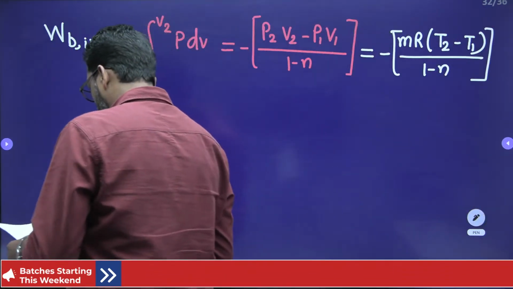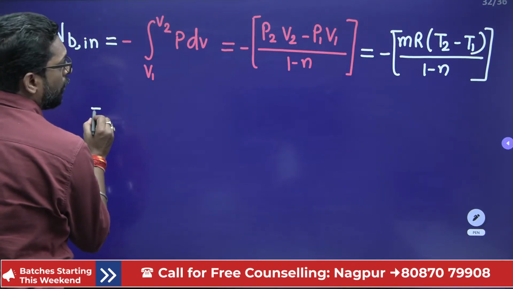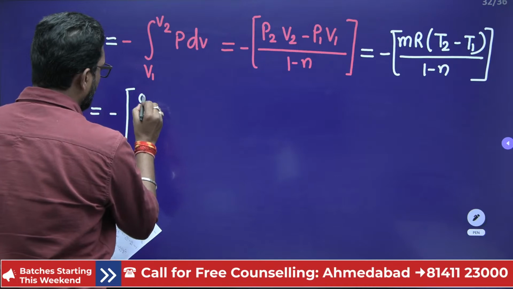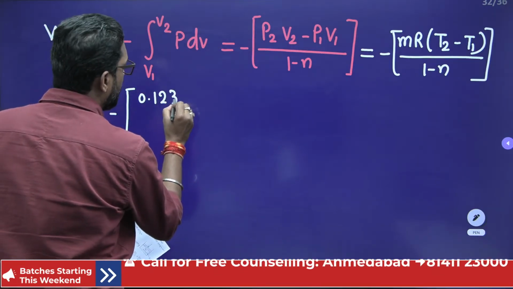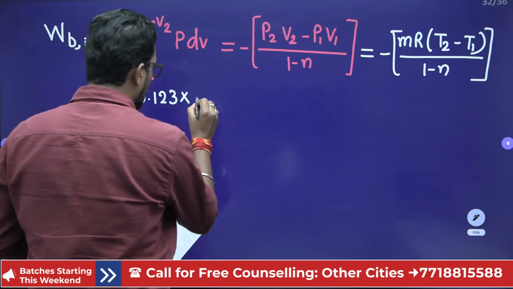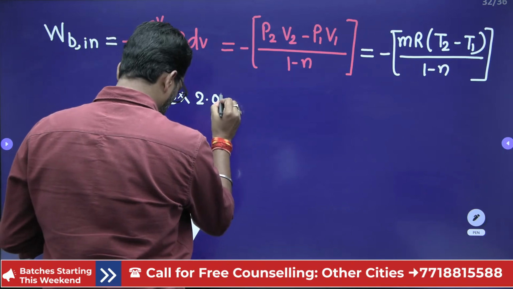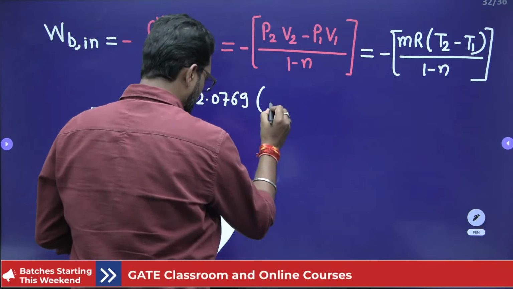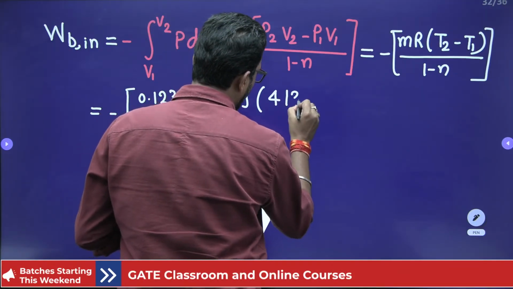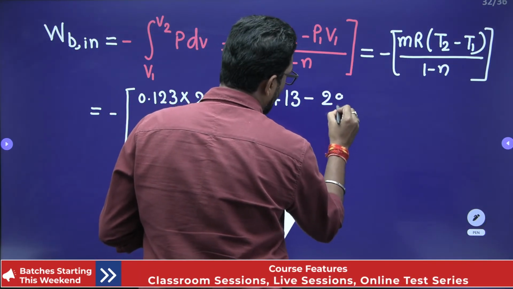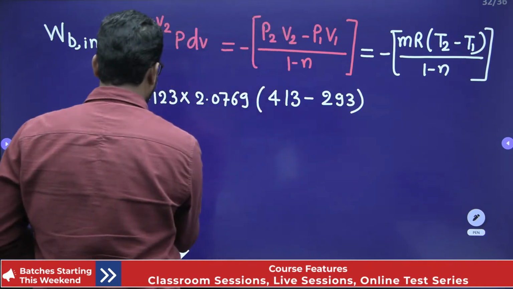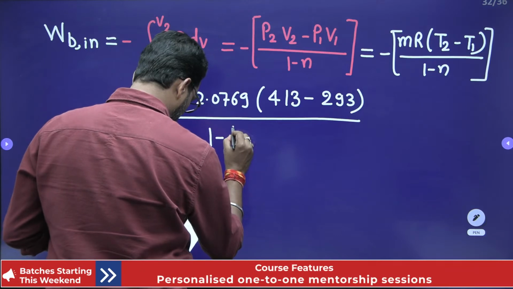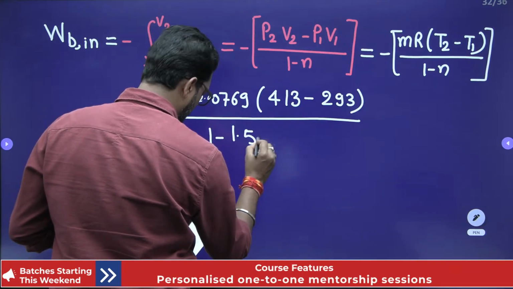We have the mass 0.123, we have the gas constant 2.0769, we have the temperature difference 413 minus 293, divided by 1 minus the polytropic index 1.536.